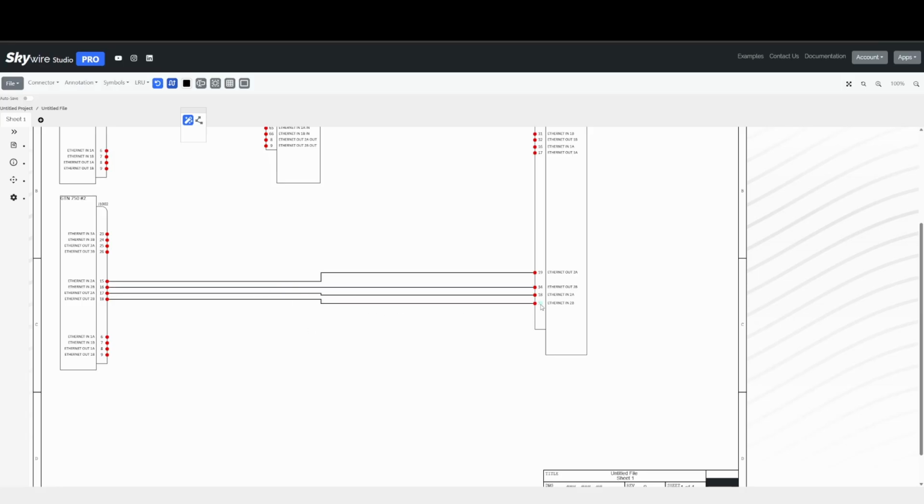Now if you move the pin, the connections will snap as they get close together. So this one should snap there, snap, and snap. Great, now we can add our shield symbology. Just use the action menu with a right click. Select the shield block grounds as defined in the installation manual.